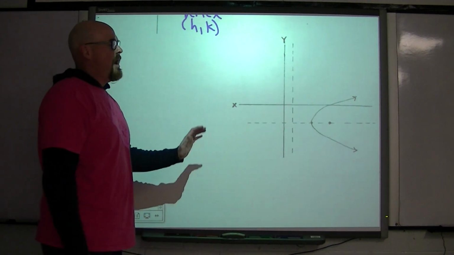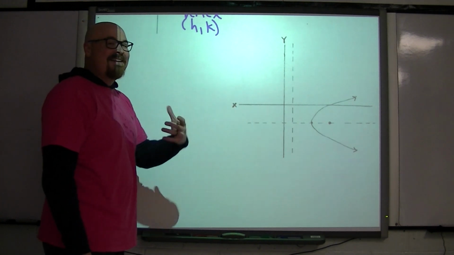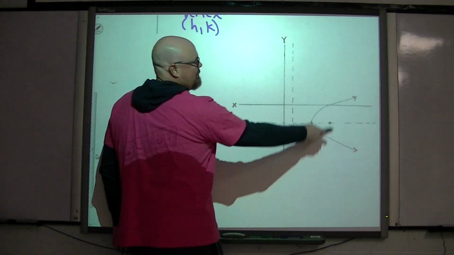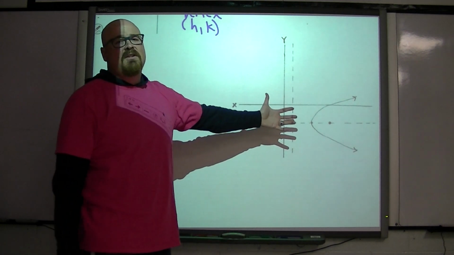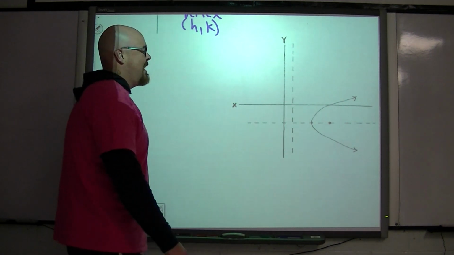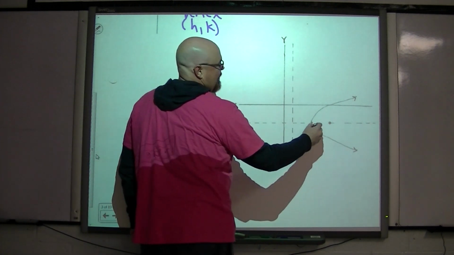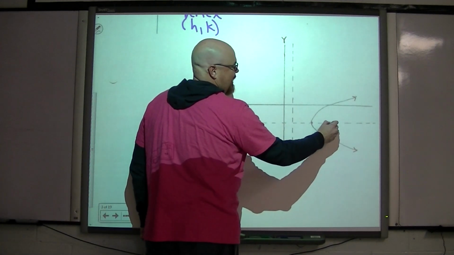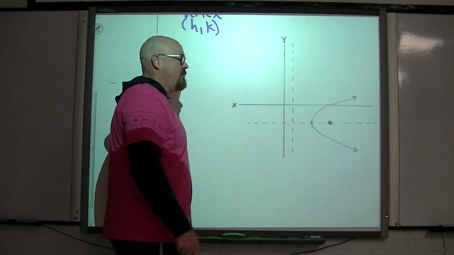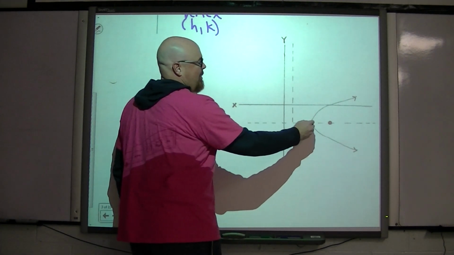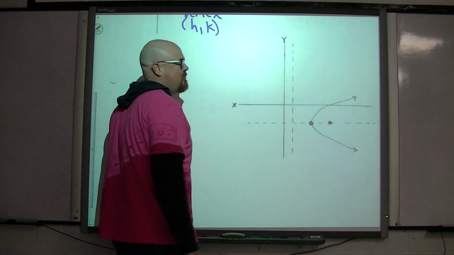So when we talk about a parabola that opens side to side, you're thinking, well, it doesn't pass the vertical line test, so why are we wasting our breath? I get it, but we still have to discuss this as a possibility in mathematics. So in this case, if we have a parabola that's opening side to side, and the focus is, again, on the inside of the parabola, we're going to have to go back for a second and talk about something else now that I'm thinking about this.